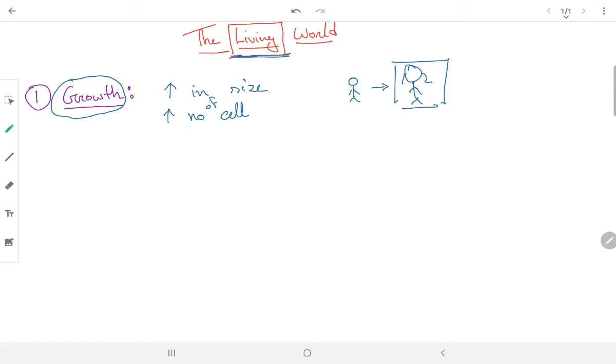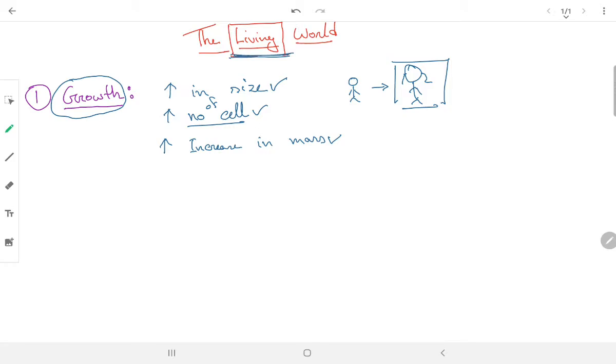Growth is also an increase in mass. So if an organism is growing in size, in its number of cells, and in mass, we can say that the organism is living, right?